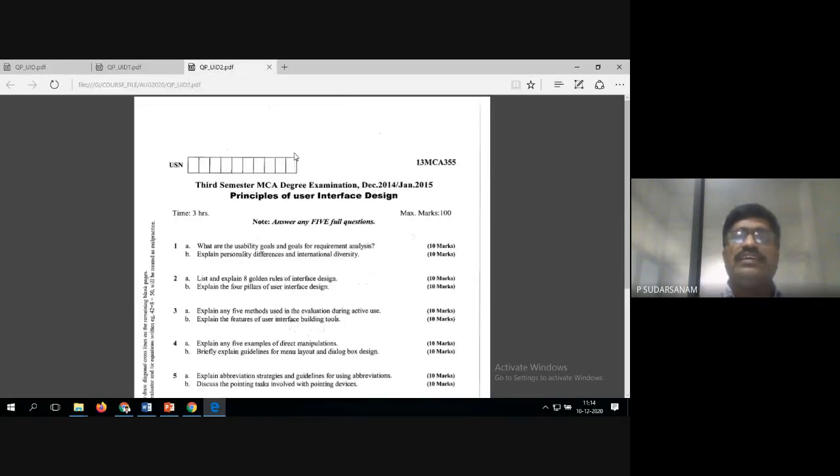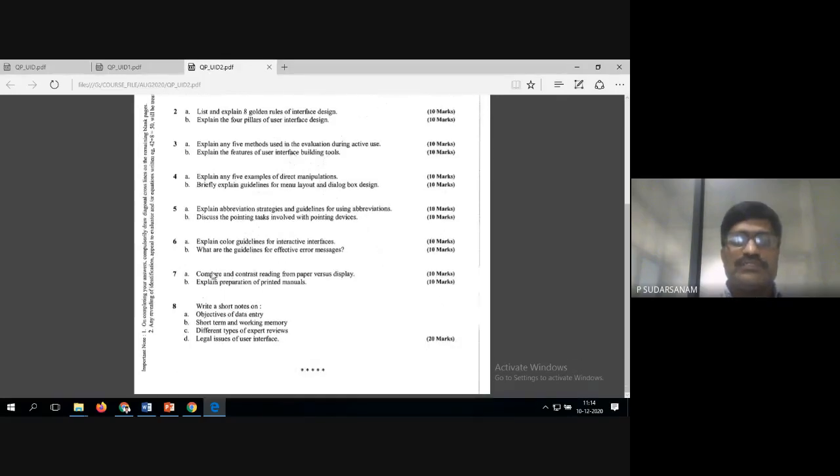Now this is the MCA department question paper. Here they ask to explain the color guidelines of the interactive interfaces. So they have asked for guidelines. You don't need to bother about examples. You have to write about the interfaces, that is, when you are connecting one to one, what are the interfaces? That is the question here.